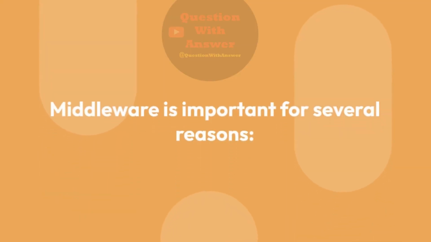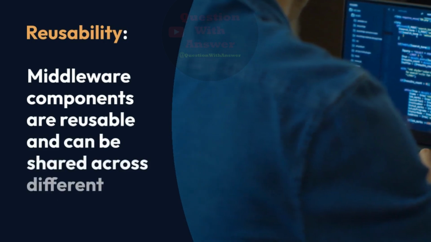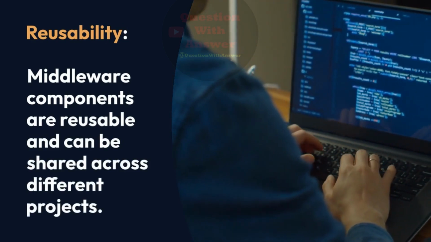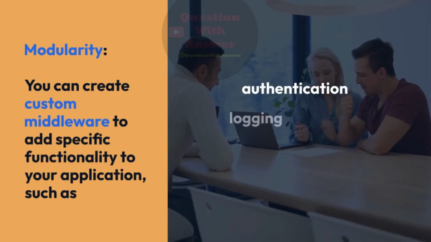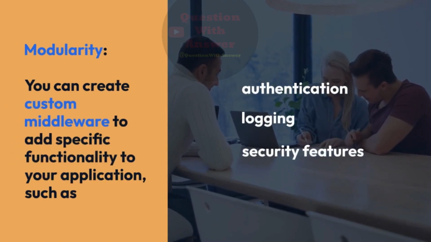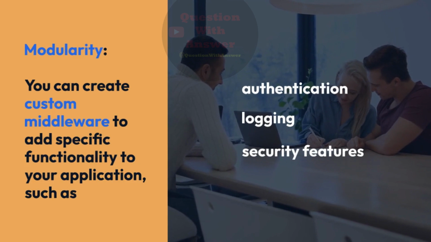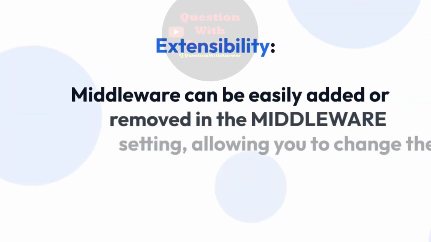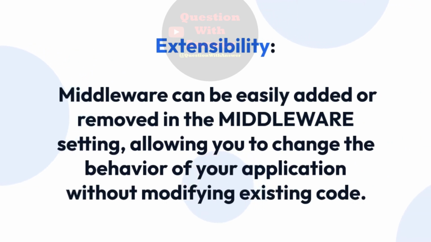Middleware is important for several reasons. Reusability. Middleware components are reusable and can be shared across different projects. Modularity. You can create custom middleware to add specific functionality to your application, such as authentication, logging, or security features. Extensibility. Middleware can be easily added or removed in the middleware setting, allowing you to change the behavior of your application without modifying existing code.